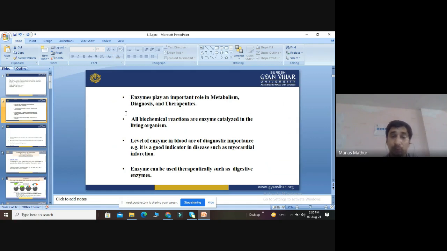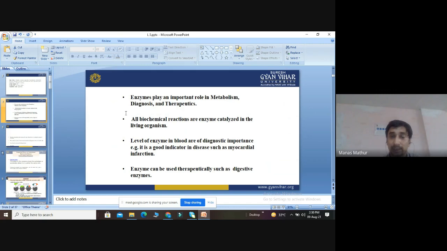In our body, in human beings, in fact in all living beings, all biochemical reactions are catalyzed by enzymes. However, the level of enzymes in blood is of diagnostic value.